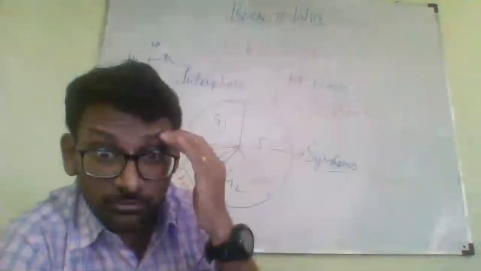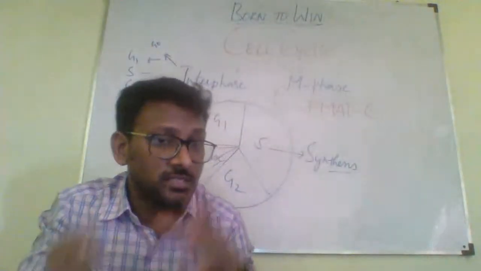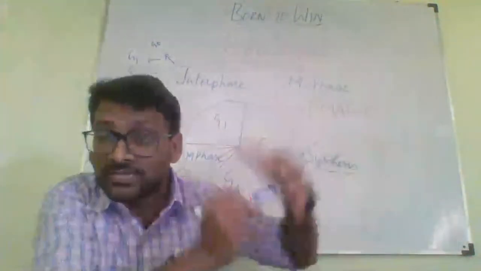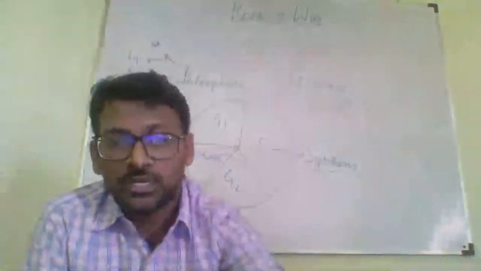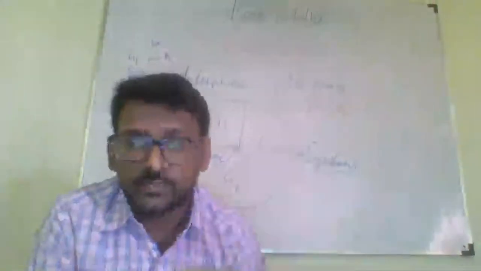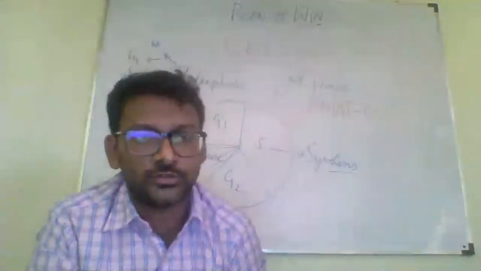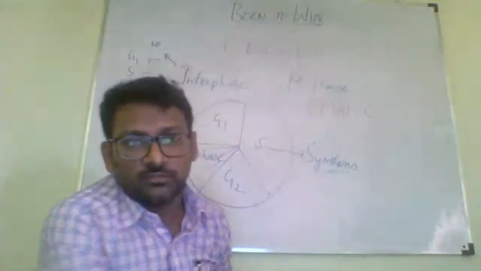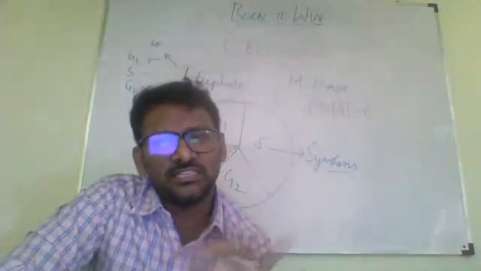Now what we can do is distribute the timings here, so that you get more idea of how much time the cell stays within this cell cycle, within these subphases, so that it divides. So within these phases we have to know the timings also. These timings are not given in NCERT, so I'm explaining them again as per the level of need, so that it will be useful for you guys in the later part. When we talk about durations of the cell cycle phases, they are considerably different in different kinds of cells.